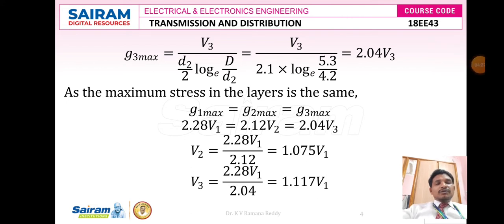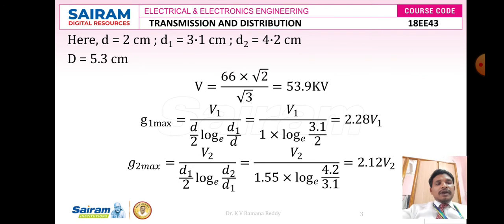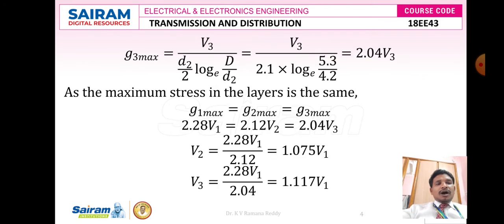Therefore, from the above three answers, G1 maximum, G2 maximum and G3 maximum, as the maximum stress in the three layers is the same, we got 2.28 V1, 2.12 V2, and 2.04 V3, which are almost the same. So I am going to equate G1 maximum, G2 maximum and G3 maximum: 2.28 V1 is equal to 2.12 V2 is equal to 2.04 V3. First I want to calculate V2. V2 is equal to 2.28 V1 divided by 2.12, so here I got 1.075 V1.